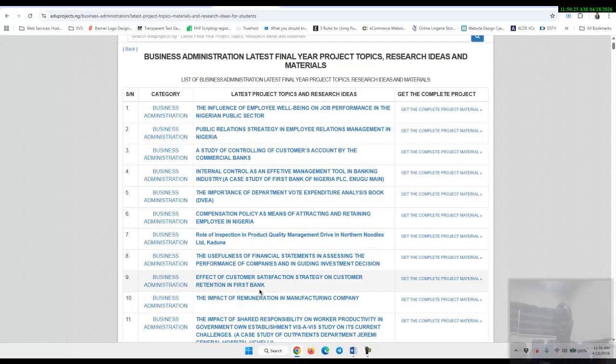Then get this research project. You'll be able to study the method the person used in First Bank. How was he able to navigate? Then you will be using the same methodology in another bank, which is your own focus. Your own might become a microfinance bank. Your own might be Zenith Bank. Then you have your topic.